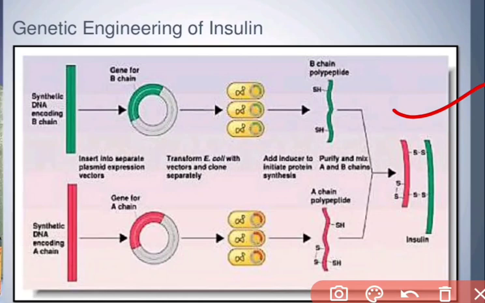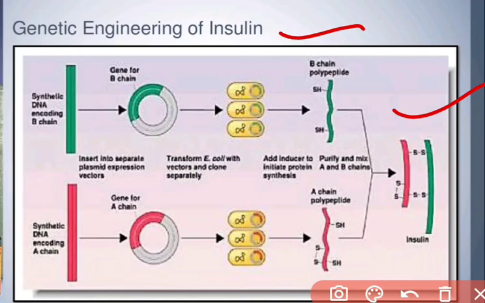When human insulin was not available, we used slaughtered animals' insulin, but that created an allergic response. So that is why we produce insulin by the genetic engineering process, rDNA technology.